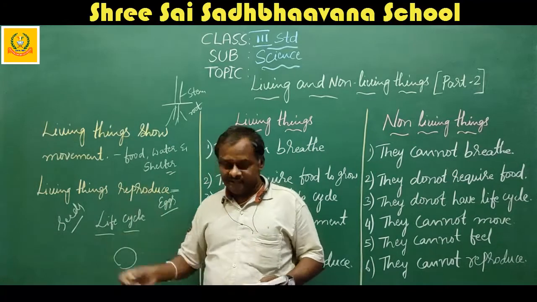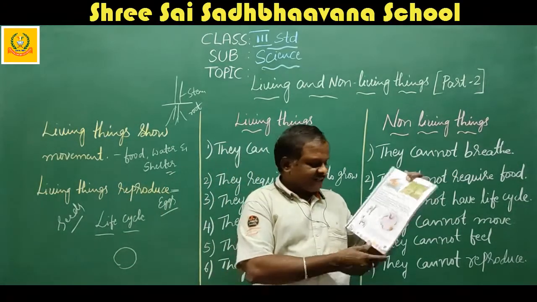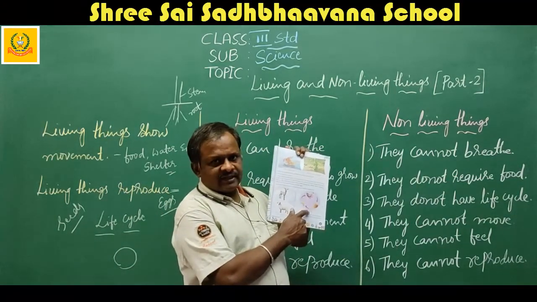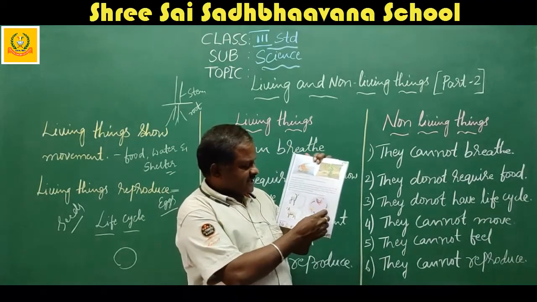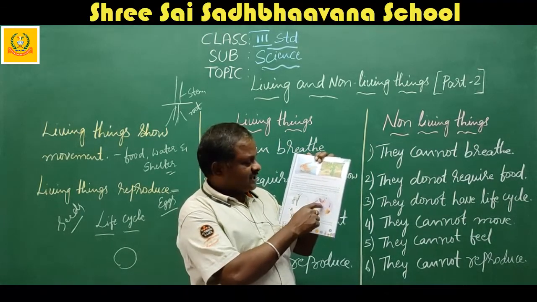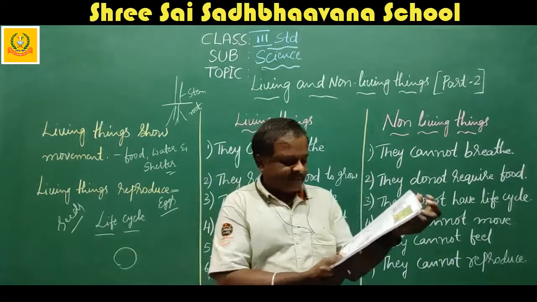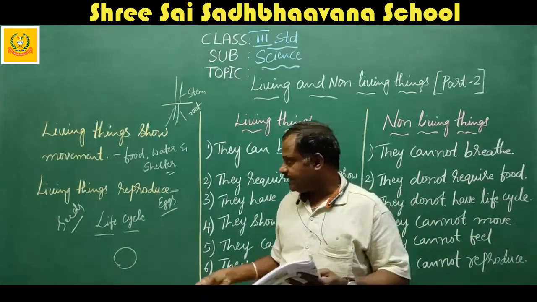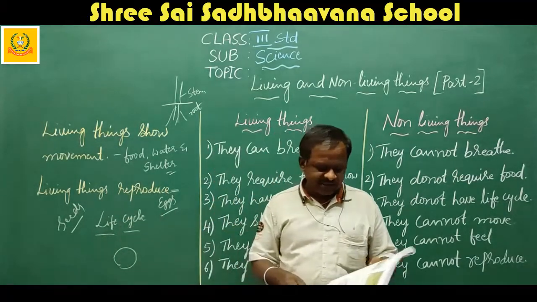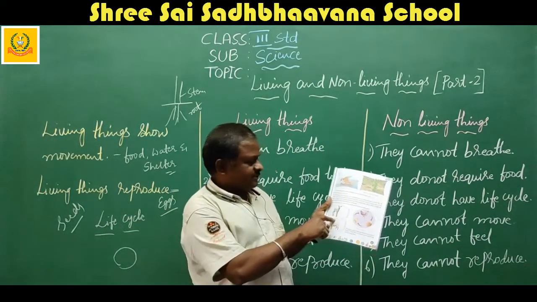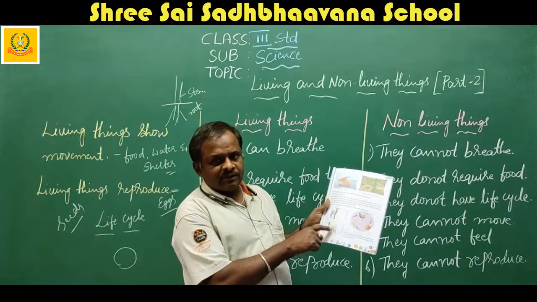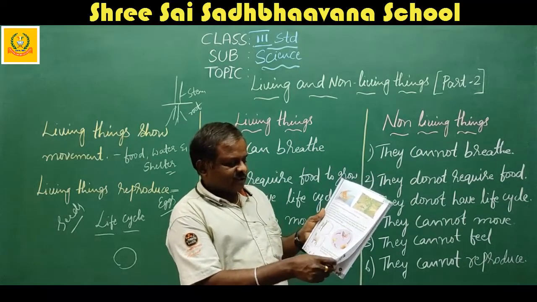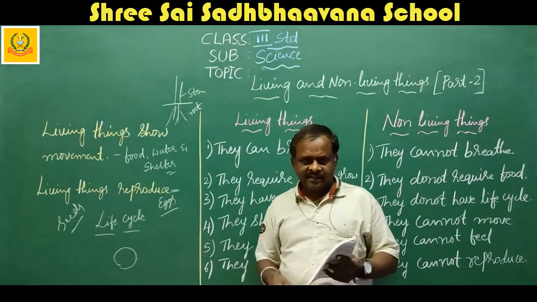Living things only reproduce. They have given the life cycle of a hen here. First from the egg to the chick, then to the hen. That means this is continuously rotating. This is called reproduction. Sheep give birth to lamb. I hope you understand. Living things reproduce.